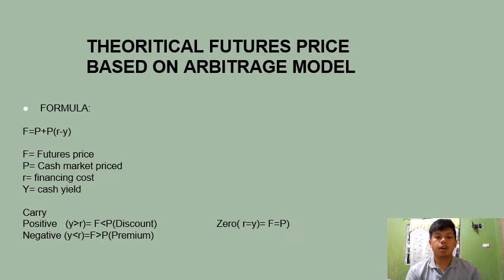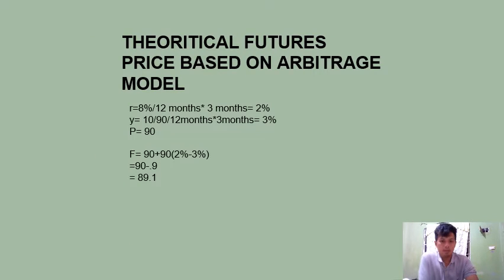Now, if our cash yield is equal to the financing cost, then our futures price will also be equal to our cash market price. So our finance cost is 2%. That is calculated by dividing the 8% annual interest rate by 12 months times 3 months.